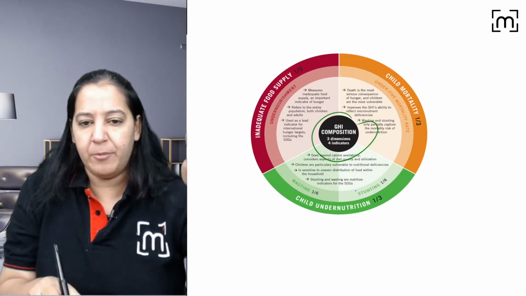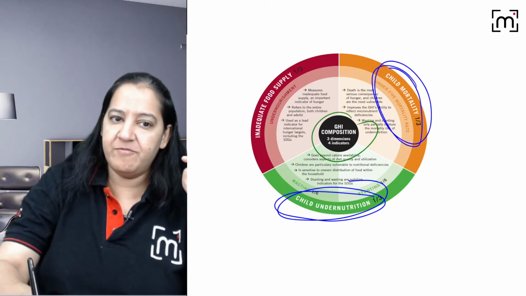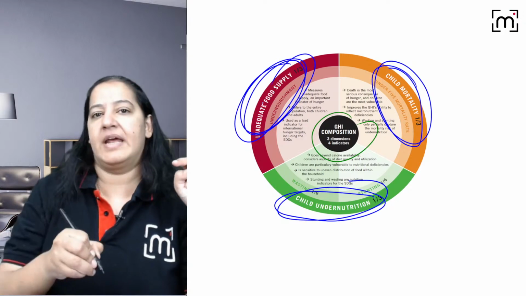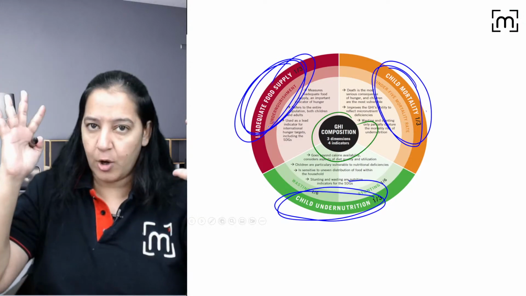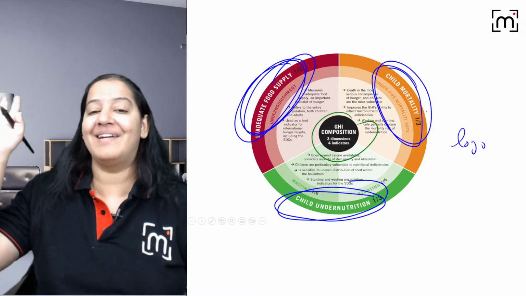So you see the 3 components: child nutrition, child mortality (under 5 mortality), and child inadequate food supply, that is wasting and stunting. So 1/3, 1/3, 1/3, total 3 components are there, right? And that is the logo. You can see the GHI logo is this. This is the logo of GHI, the Global Hunger Index, right?